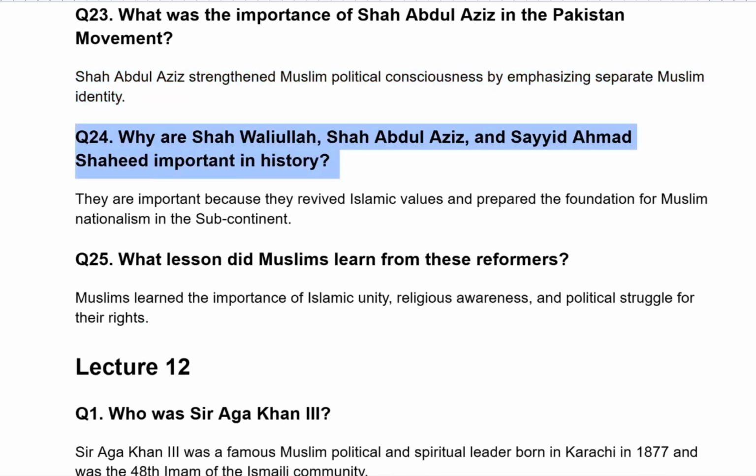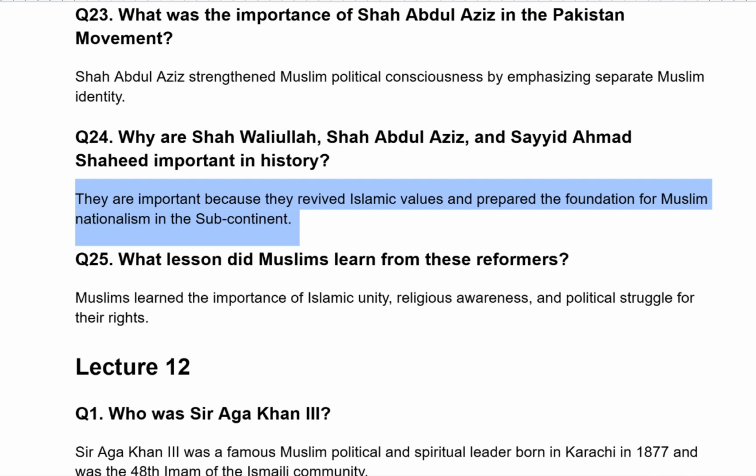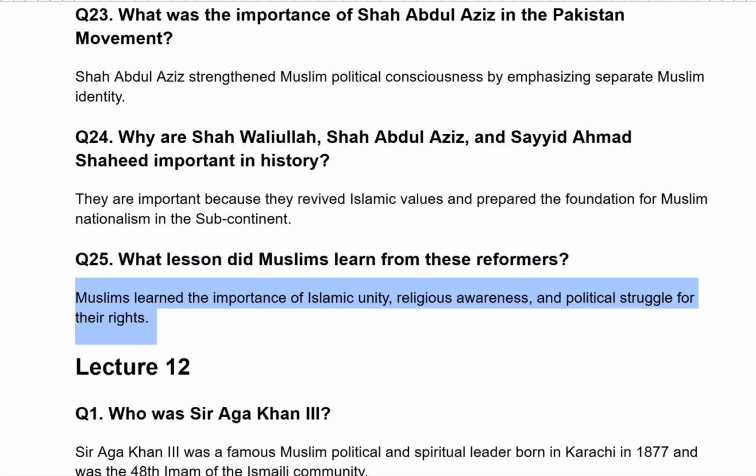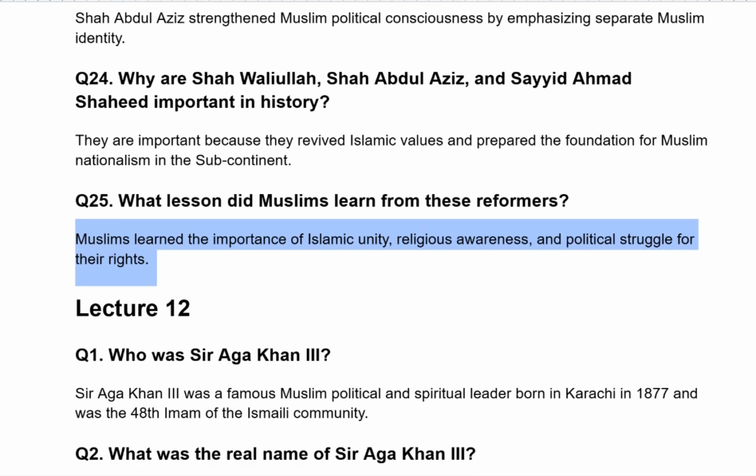Why are Shah Waliullah, Shah Abdul Aziz, and Sayyid Ahmad Shaheed important in history? They are important because they revived Islamic values and prepared the foundation for Muslim nationalism in the subcontinent. What lesson did Muslims learn from these reformers? Muslims learned the importance of Islamic unity, religious awareness, and political struggle for their rights.